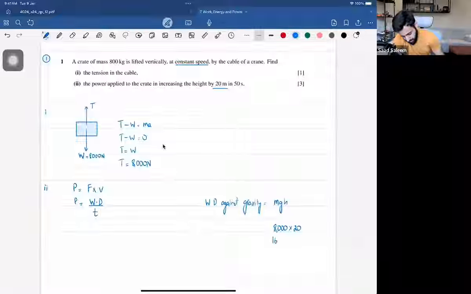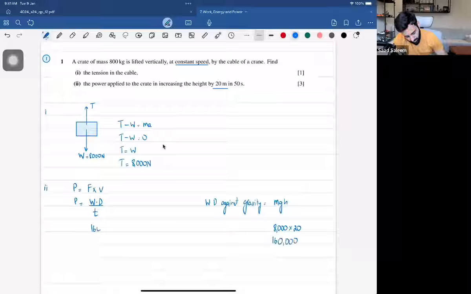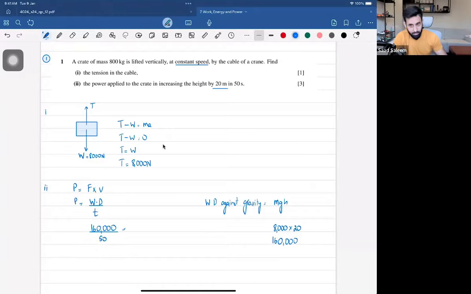So that's equal to what? That's equal to 160,000. So we have the work done, which is 160,000. We divide by the time, that's equal to 50. And what do we get? 160,000 divided by 50. So we get 3,200 watt or 3.2 kilowatt.